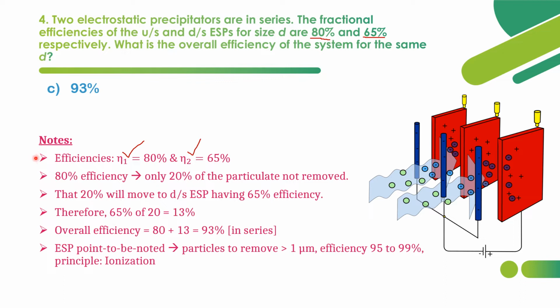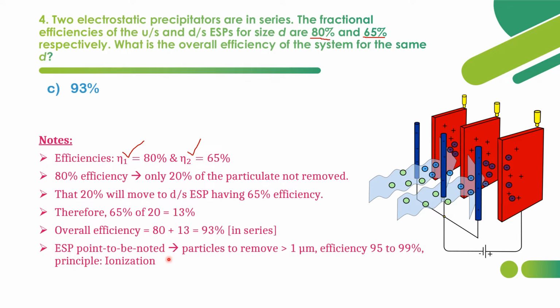So this is a simple and basic formula regarding electrostatic precipitator, and we shall see some more points regarding ESP. ESP will be used when the size of the particles to be removed is more than 1 micron or 1 micrometer, and the efficiency of ESP ranges from 95 to 99%. In general, efficiency will be somewhat higher when compared to other pollutant controlling devices. Here the principle followed is ionization. These are the basic and important points to be noted in ESP.